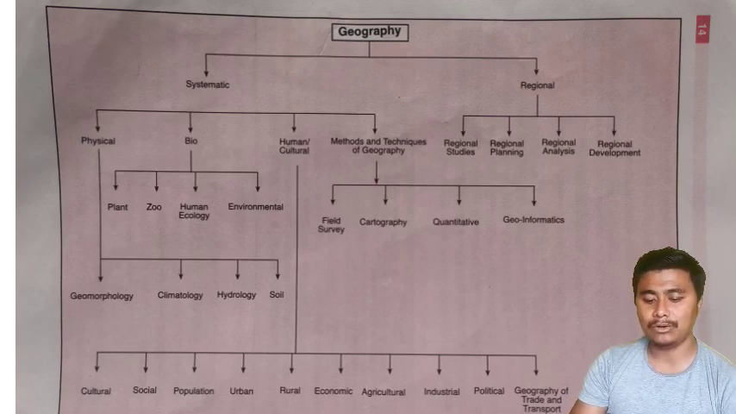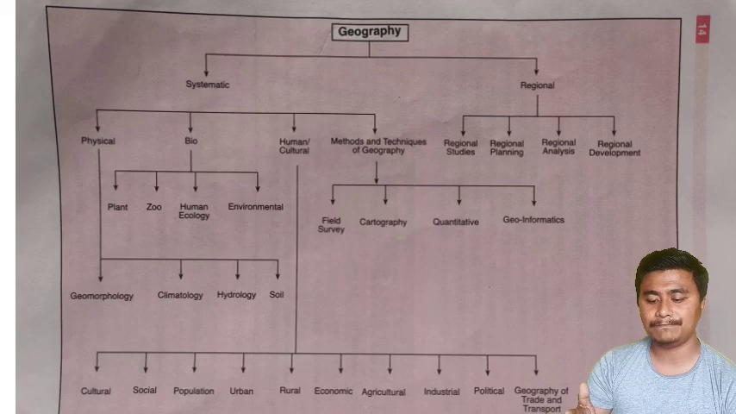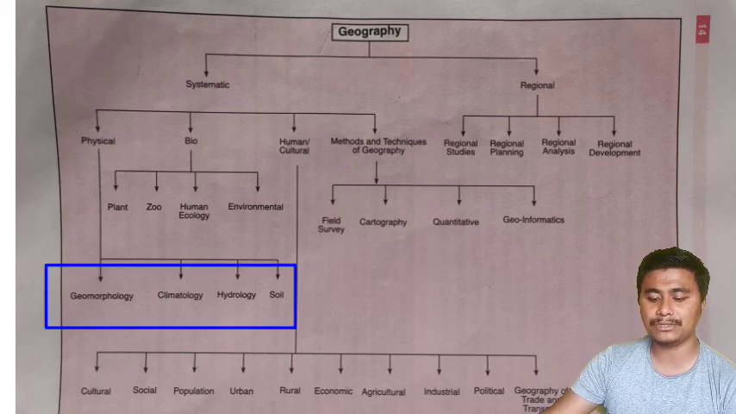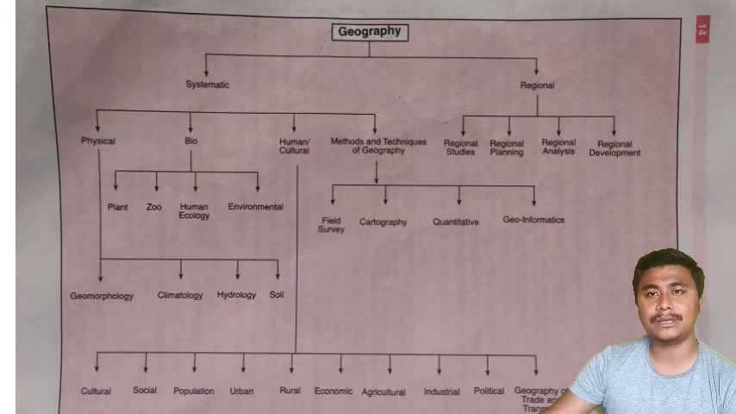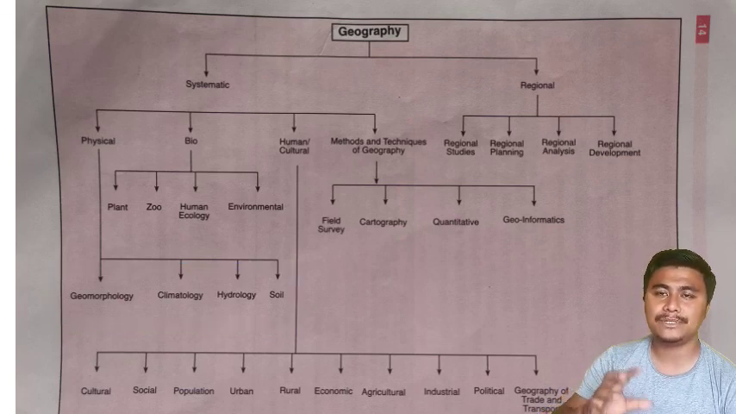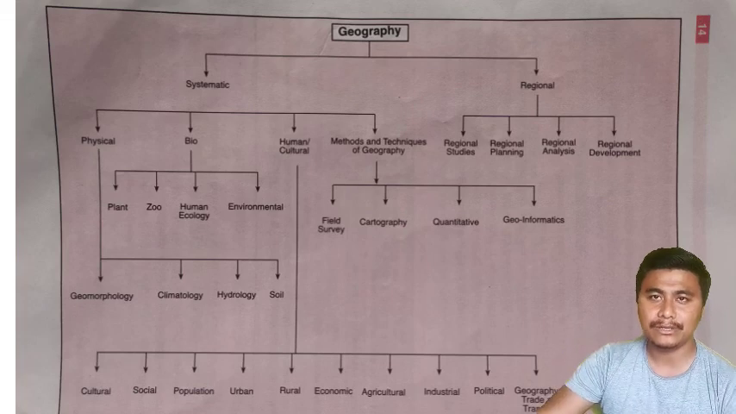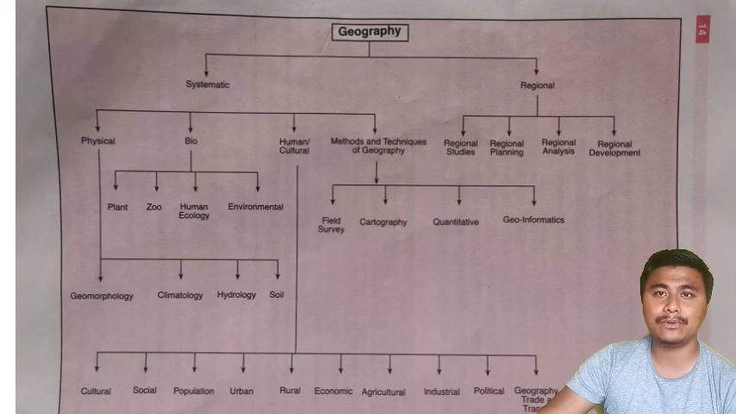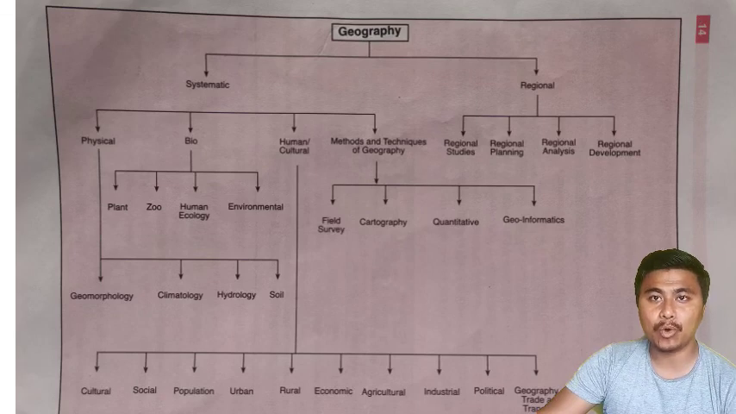Okay, so all those are the different sub branches of the systematic and regional. In physical geography we have geomorphology, climatology, hydrology, and so in physical geography we study only the physical attributes of that particular region. For example, climate, which is included in climatology. In geomorphology we study the physical features. In hydrology we study water.